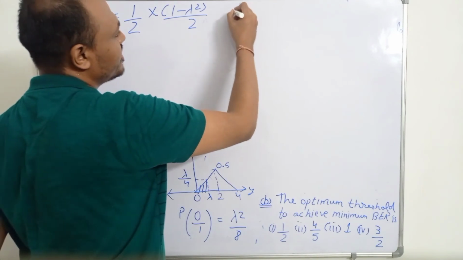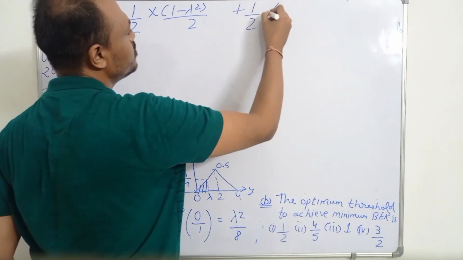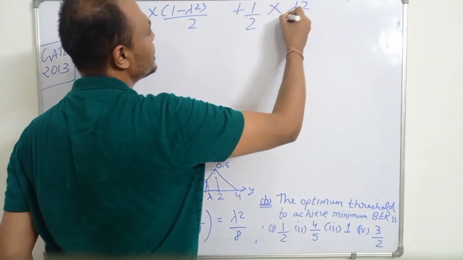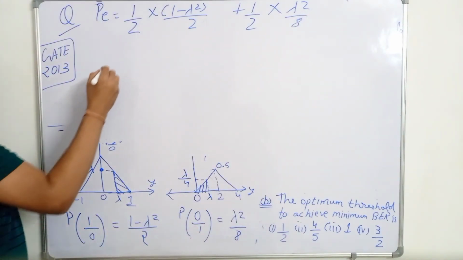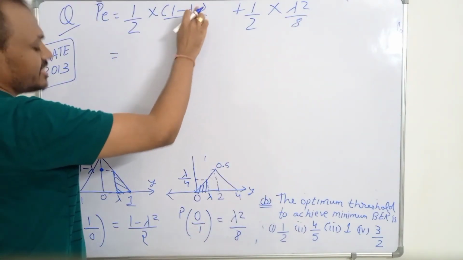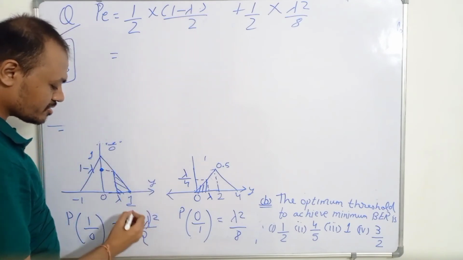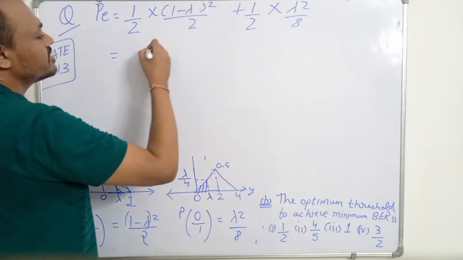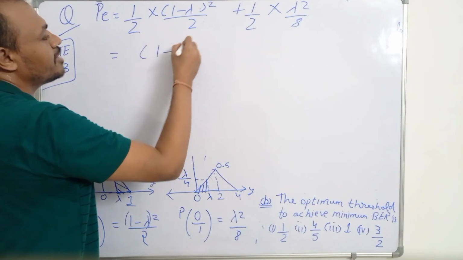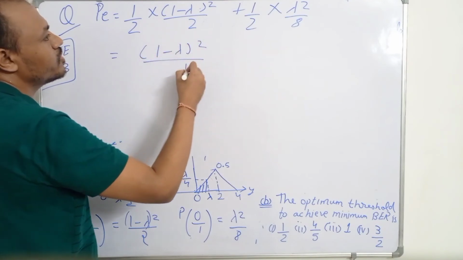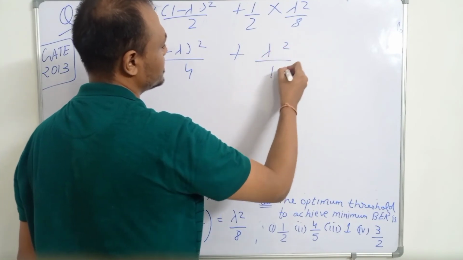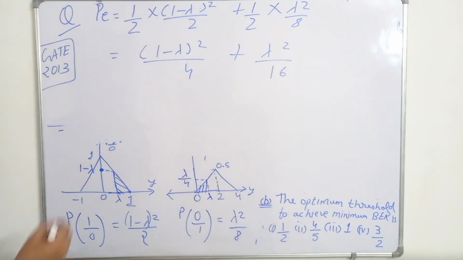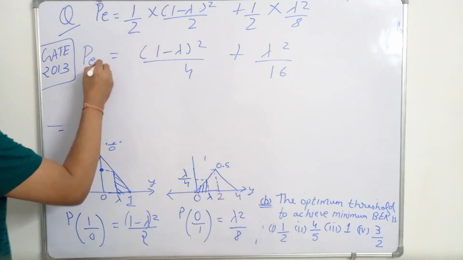So the probability of 1 is again 1 by 2, into lambda square upon 8. So this is actually (1 minus lambda) whole square upon 4 plus lambda square upon 16. This is the probability of error.